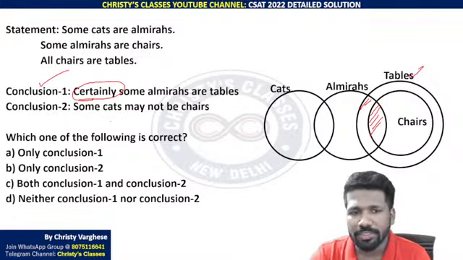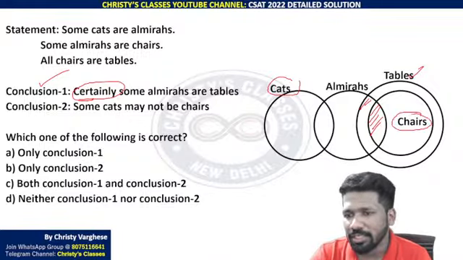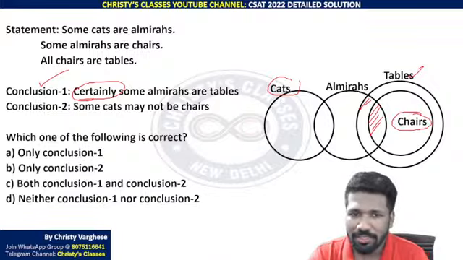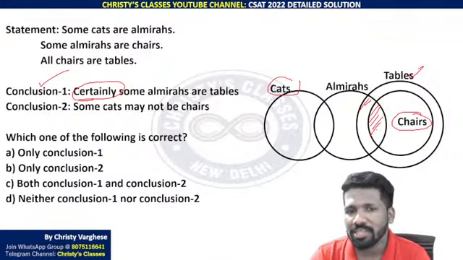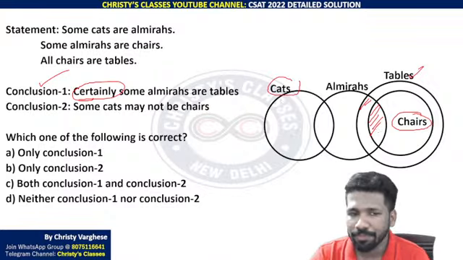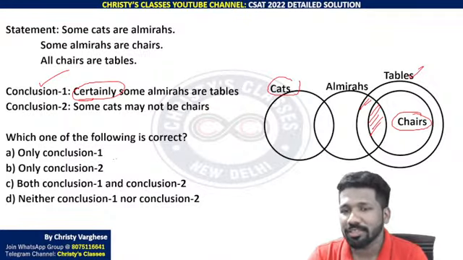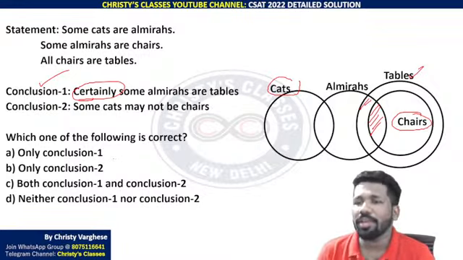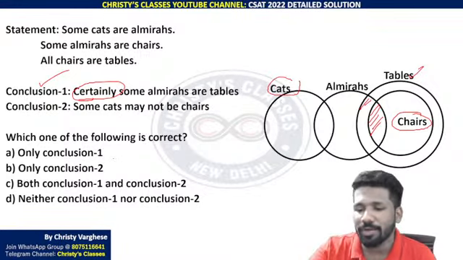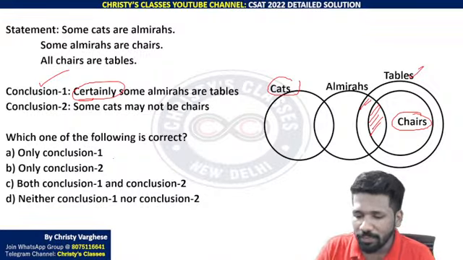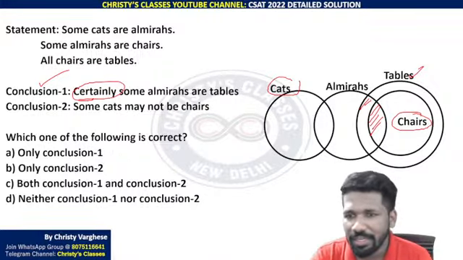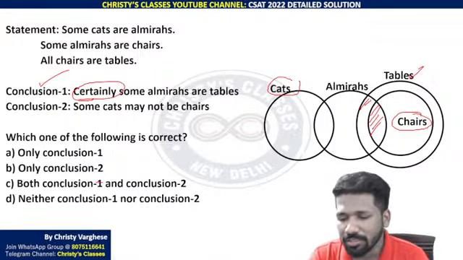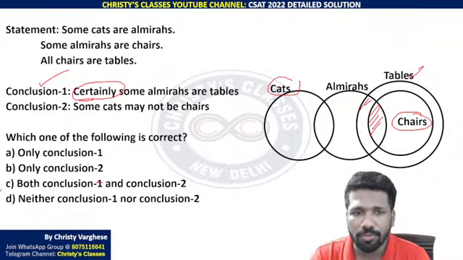Now conclusion 2. Some cats may not be chairs. Yeah, cats and chair intersection is not necessary at all. Some cats may not be chairs. No cats may be chairs or are okay. Some cats may not be chairs means at least one cat should not be chairs. Yeah, so all cats not chairs is also possible. So at least one is already satisfied. At least one means one or more. So definitely some cats may not be chairs is totally possible. So conclusion 2 is also correct. May not be is used.